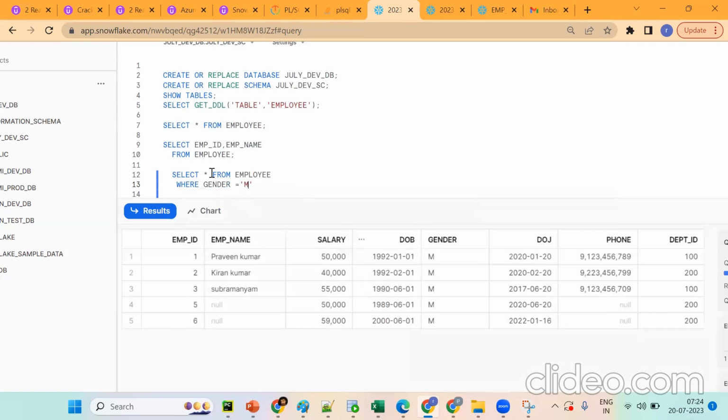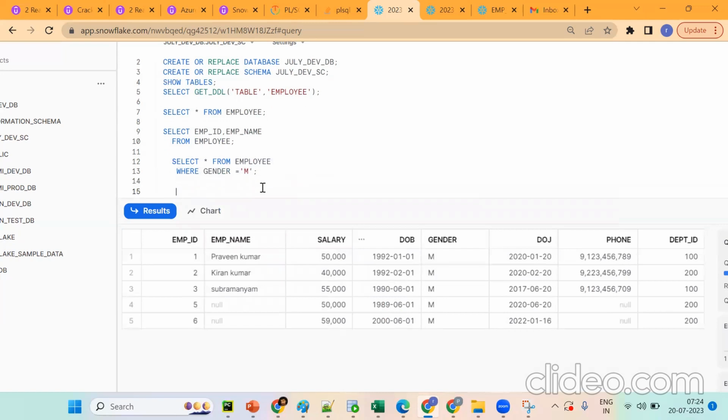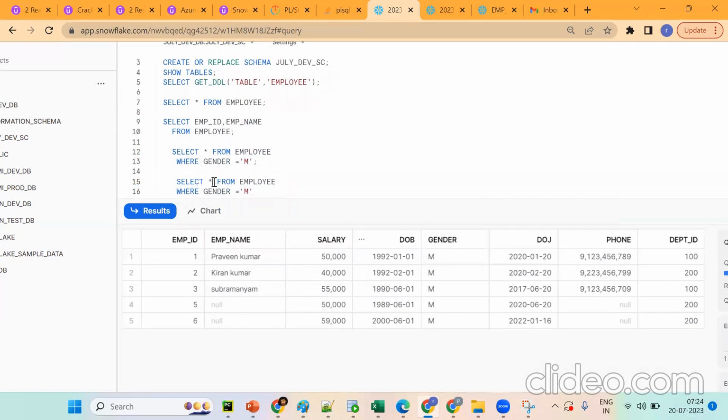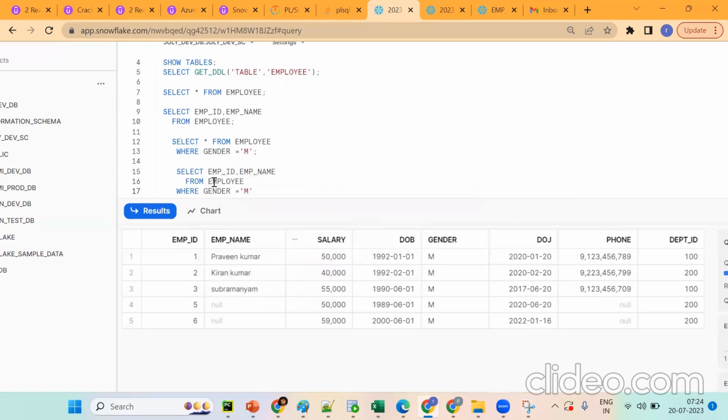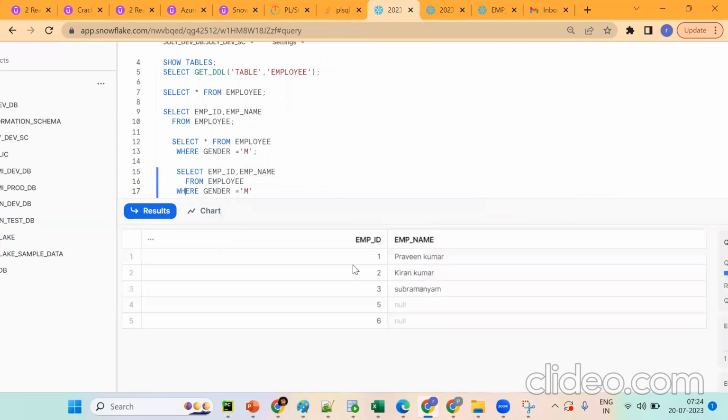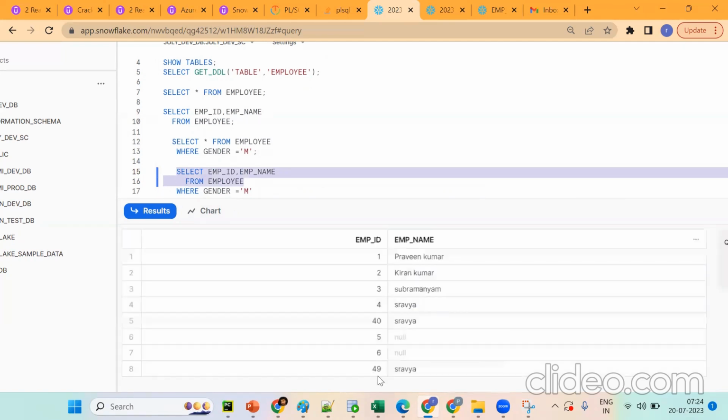Suppose I don't want all the columns. I want only specific columns. Then we should mention the column names, employee ID, employee name. For now, what is the condition here? It's projecting only the gender category and only particular columns, employee ID, employee name. Got the point? If I put it like this, it gives only employee ID and employee name of all the records.